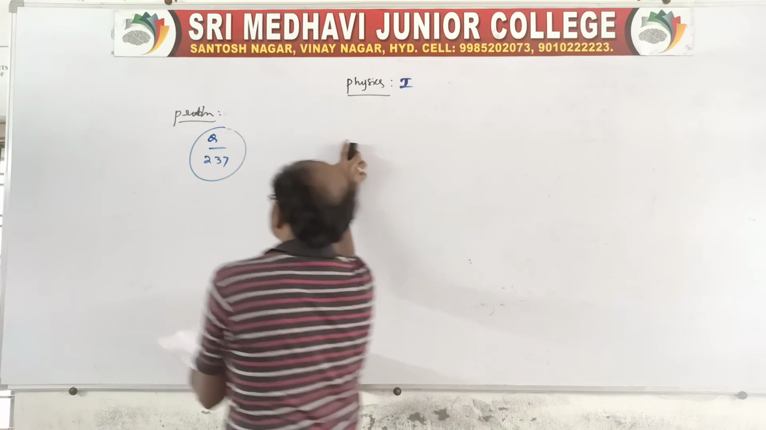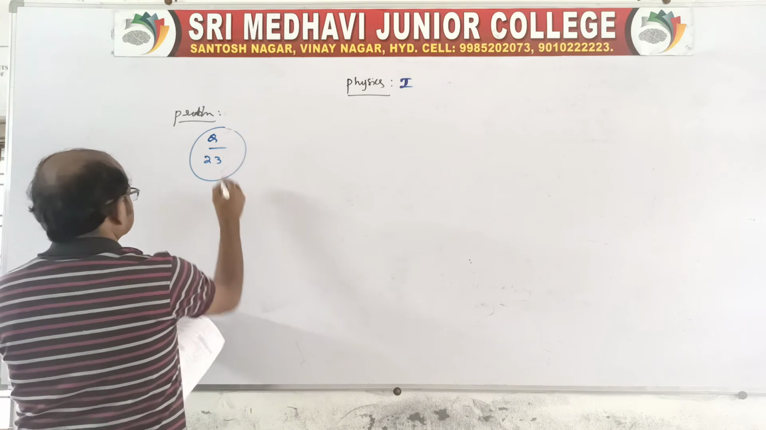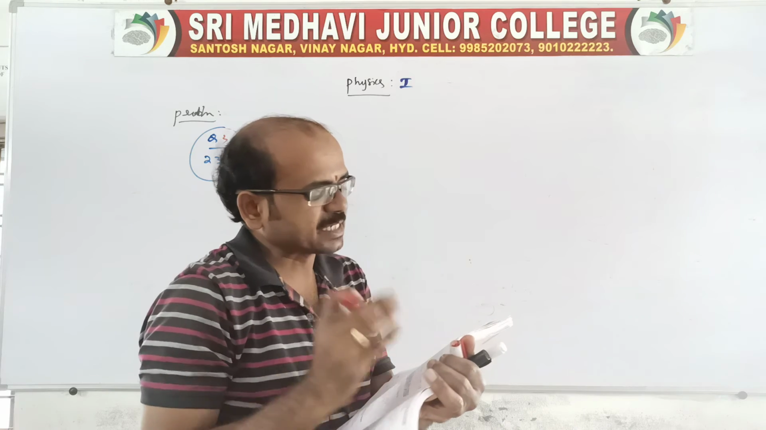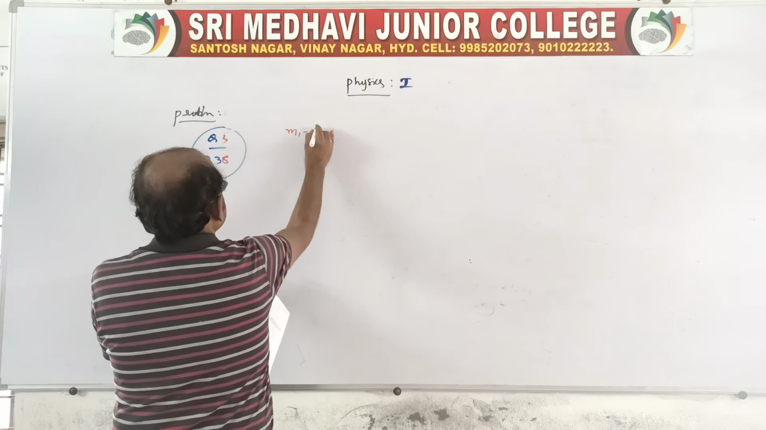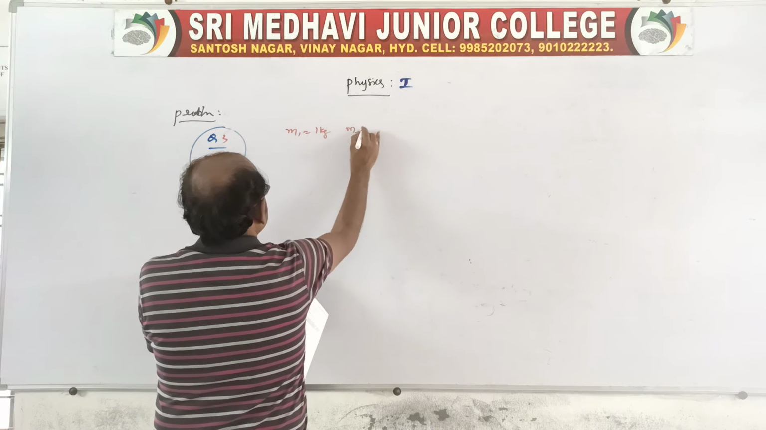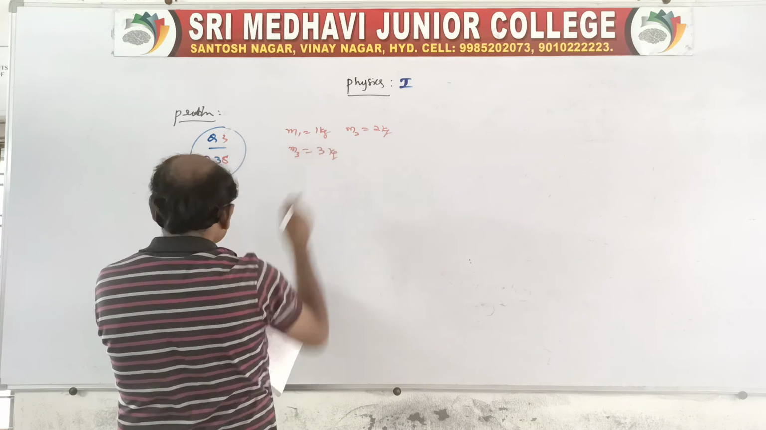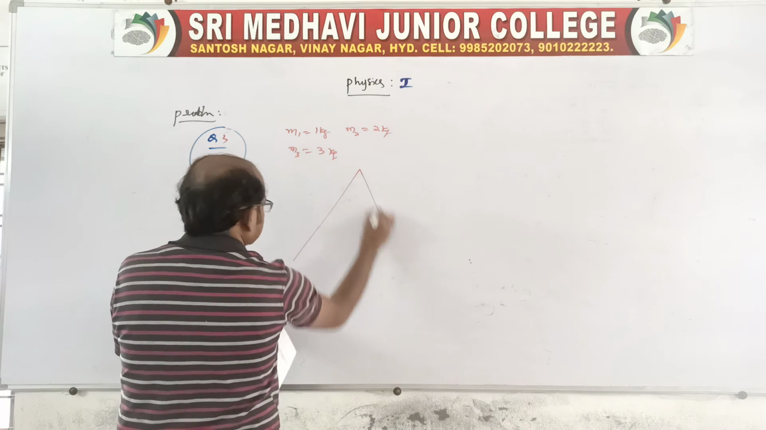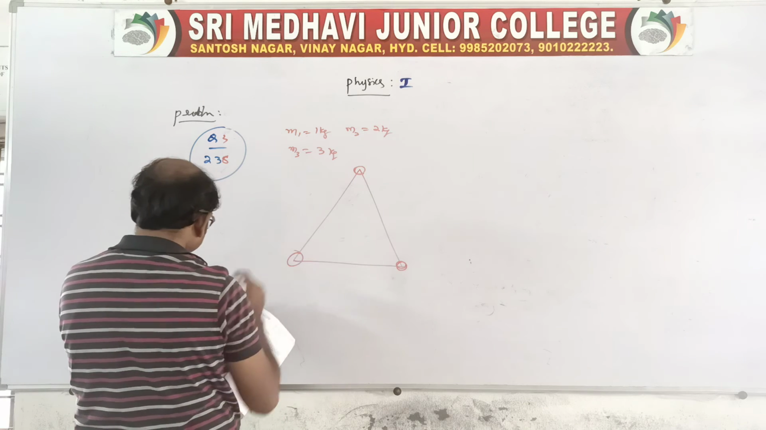See, question number 3, page number 238. I'll explain the question. Three spherical balls of masses 1 kg, 2 kg and 3 kg are placed at the corners of an equilateral triangle. Say the three are placed at an equilateral triangle like it is given.